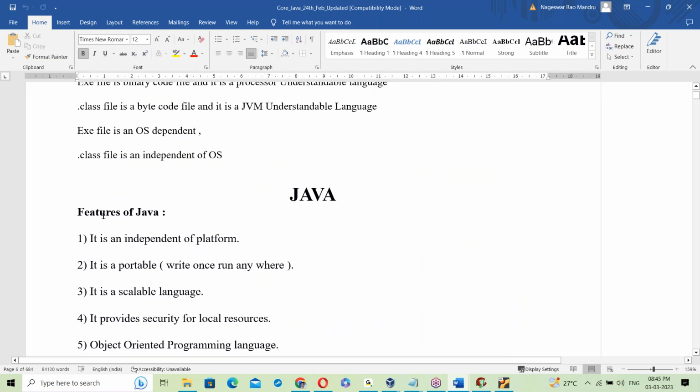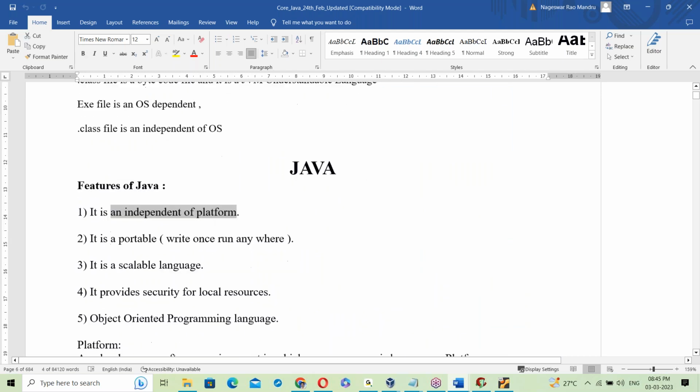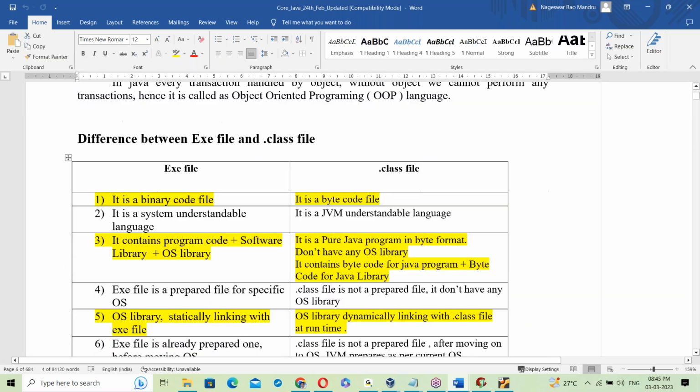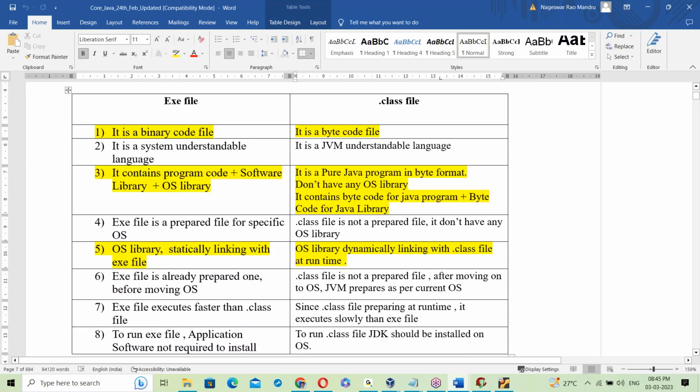So today, Java features: platform independence. What is the exact difference between an exe file and a .class file? An exe file is a binary code file, right? A .class file is a byte code file. An exe file is in system understandable language, and a .class file is in JVM understandable language. The main difference: an exe file contains program code, software library and then the OS library.